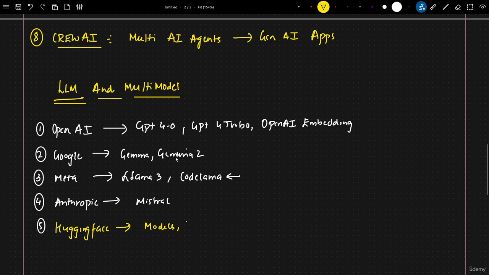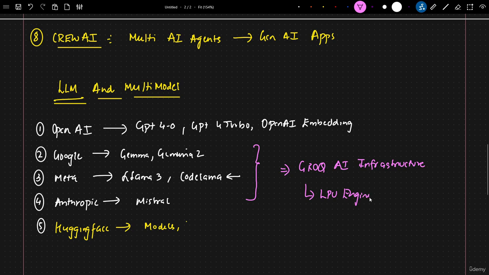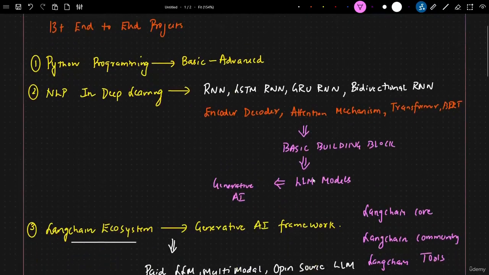At the end of the day, by using all these models, we are going to create a lot of generative AI applications. I will also introduce you how you can use this entire open source model with the help of Groq AI infrastructure, which is important for everyone. Groq is an LPU engine. We will talk about what exactly this LPU engine is and how it is better than GPUs. So overall, this is the entire idea about the curriculum itself.